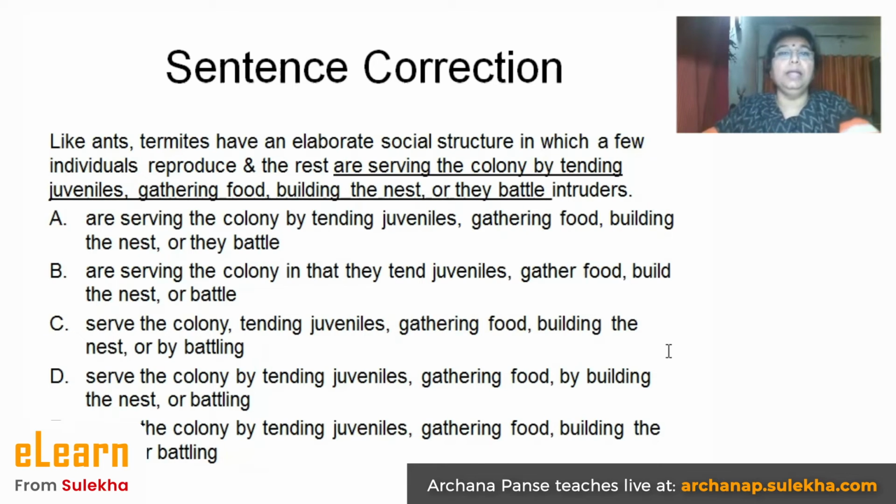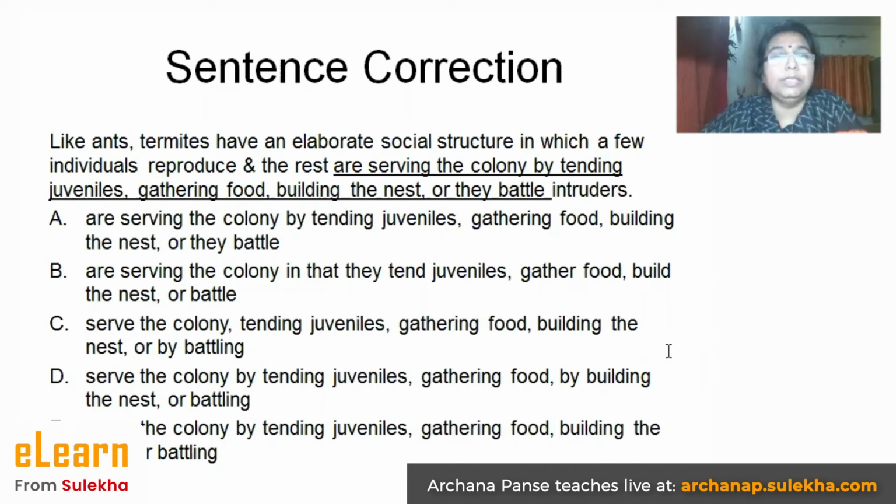And what happens to the next part? Now we come to the underlined part. And the rest are serving the colony by tending juveniles, gathering food, building the nest, or they battle intruders. So obviously, like the ants, the termites also have a clear-cut compartmentalization, a clear-cut segregation in the community, saying that a few individuals reproduce, while the rest are serving the colony by doing some activities.